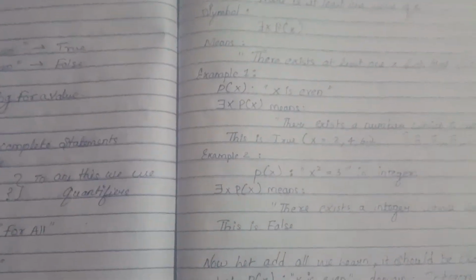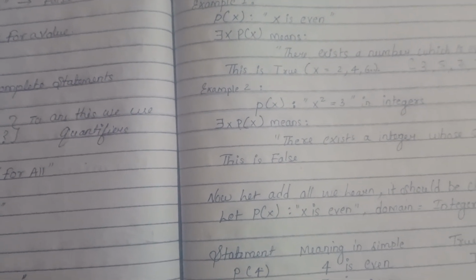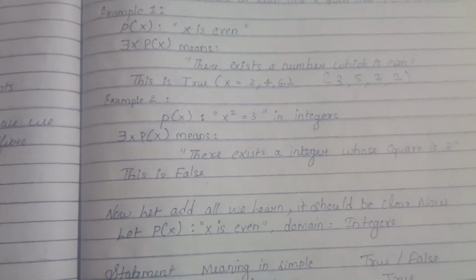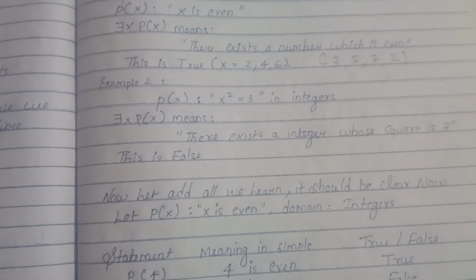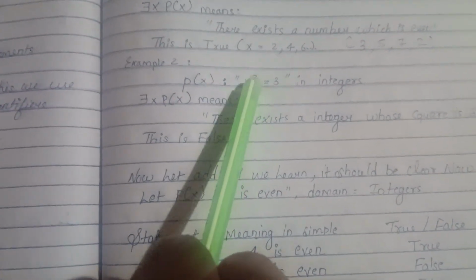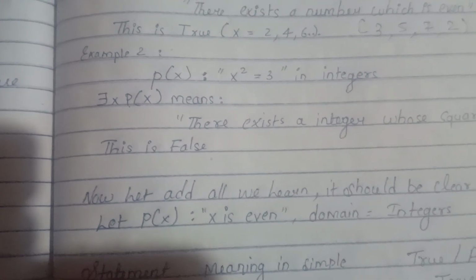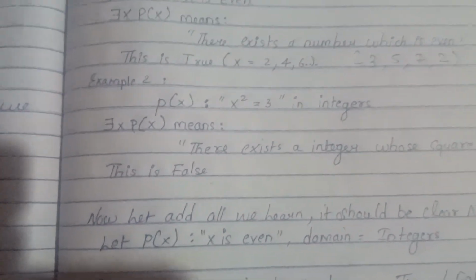Okay, so let's continue with example 2. Px: x square equal to 3, in integers.